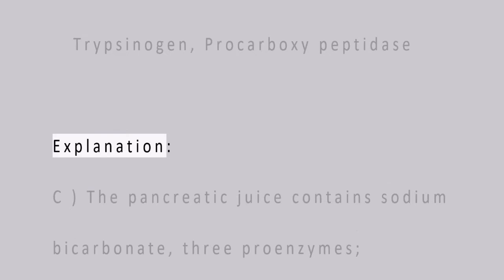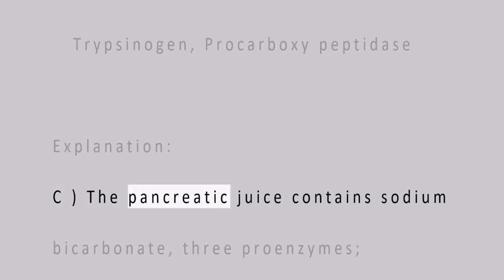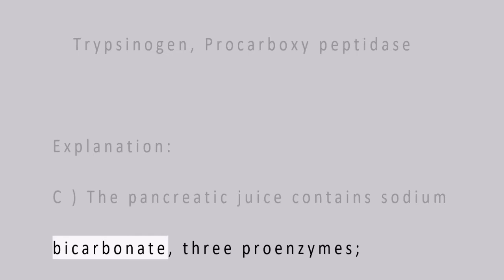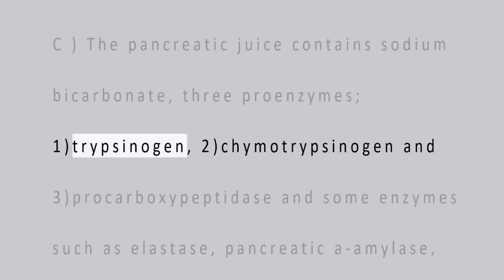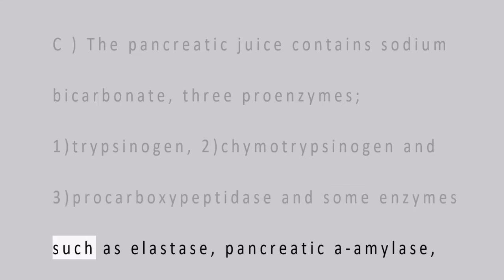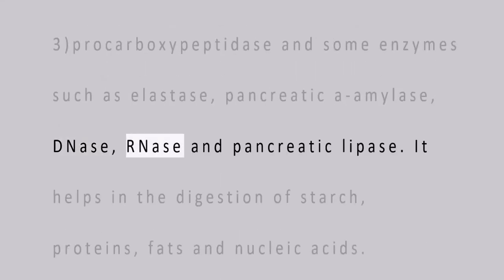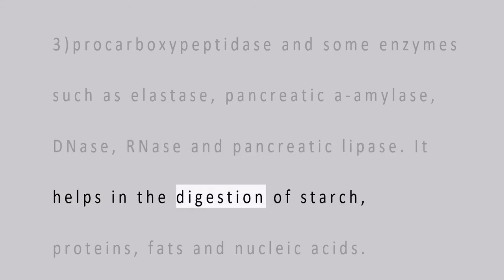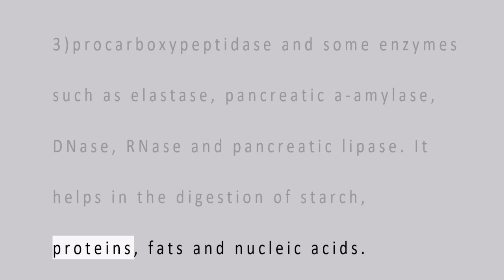Explanation. C. The pancreatic juice contains sodium bicarbonate, 3 proenzymes: 1. Trypsinogen, 2. Chymotrypsinogen and 3. Procarboxypeptidase, and some enzymes such as elastase, pancreatic amylase, DNase, RNase and pancreatic lipase. It helps in the digestion of starch, proteins, fats and nucleic acids.